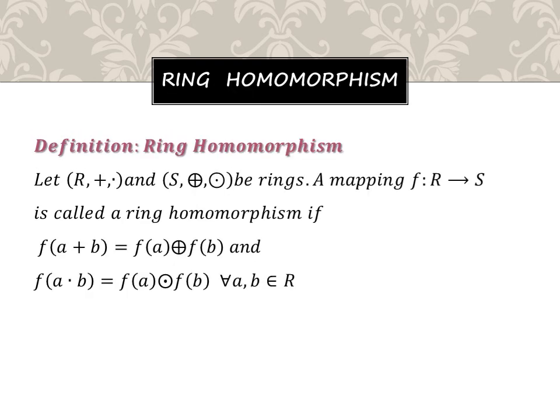Next definition is ring homomorphism. Let R, plus, dot and S, plus, dot be rings. A mapping f from R to S is called a ring homomorphism if f of a plus b is equal to f of a plus f of b, and f of a dot b is equal to f of a dot f of b. It's the ordinary homomorphism we discussed in our previous unit also. So it's a very important one.